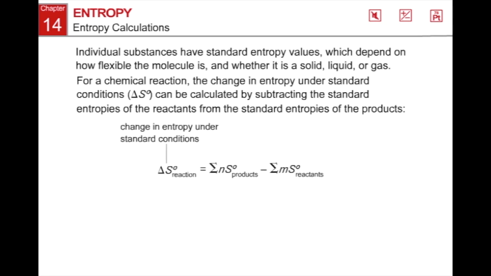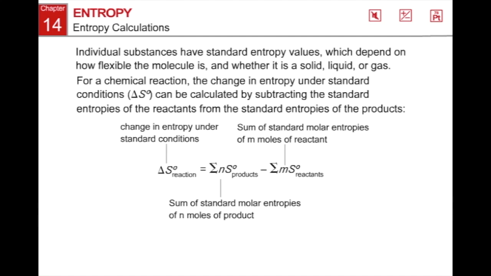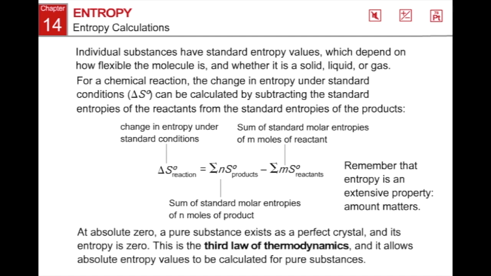Standard entropy of reaction can be found by summing the standard entropies of the products, subtracting the sum of the standard entropies of the reactants, while being mindful of the stoichiometric coefficients. Remember that entropy is an extensive property. Amount matters. At absolute zero, a pure substance exists as a perfect crystal, and its entropy is zero. This is the third law of thermodynamics, and it allows absolute entropy values to be calculated for pure substances.